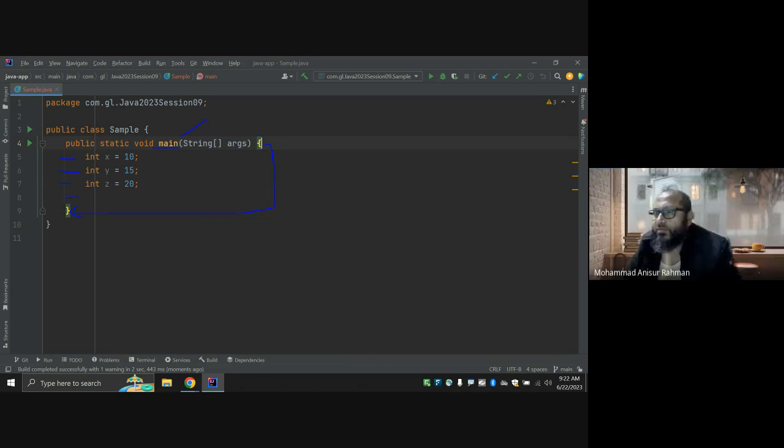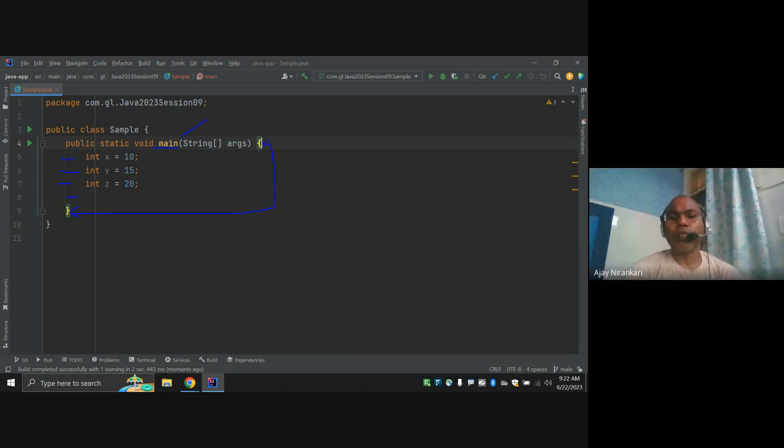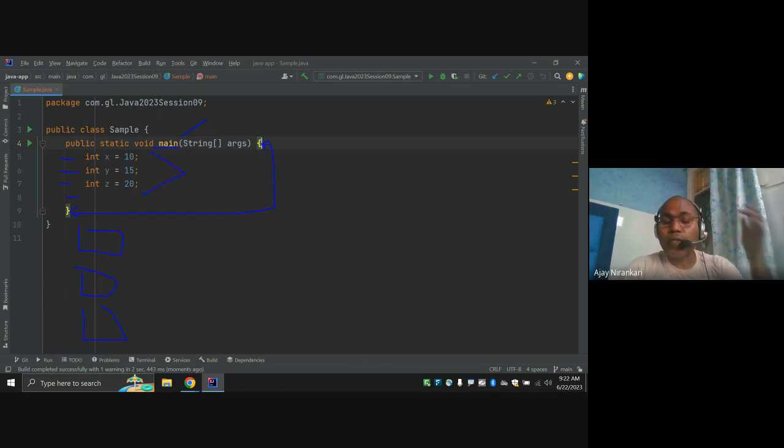Other than the main method, whatever you have written, like method one, method two, method three, makes no difference. Only the set of instructions inside the main method is what the compiler indicates to the JVM: hey JVM, you can run this code.